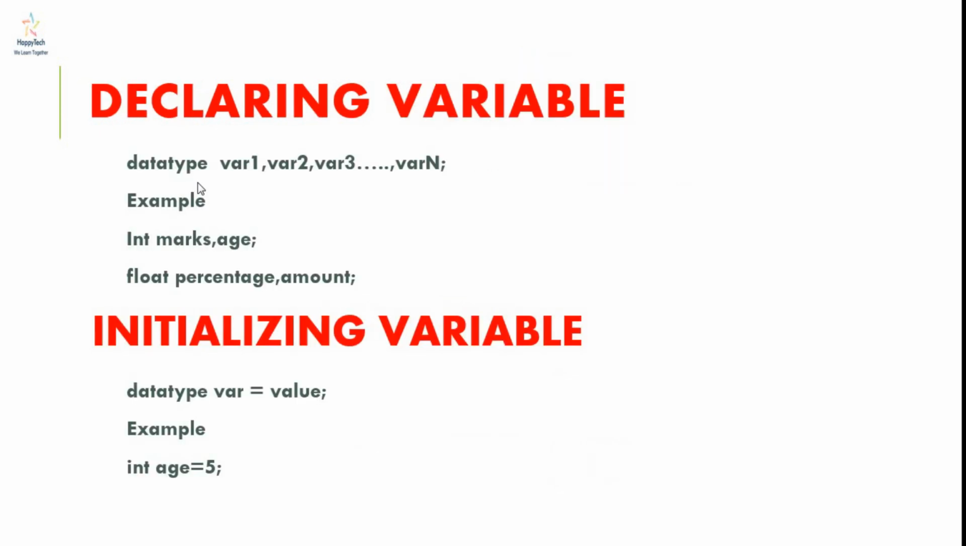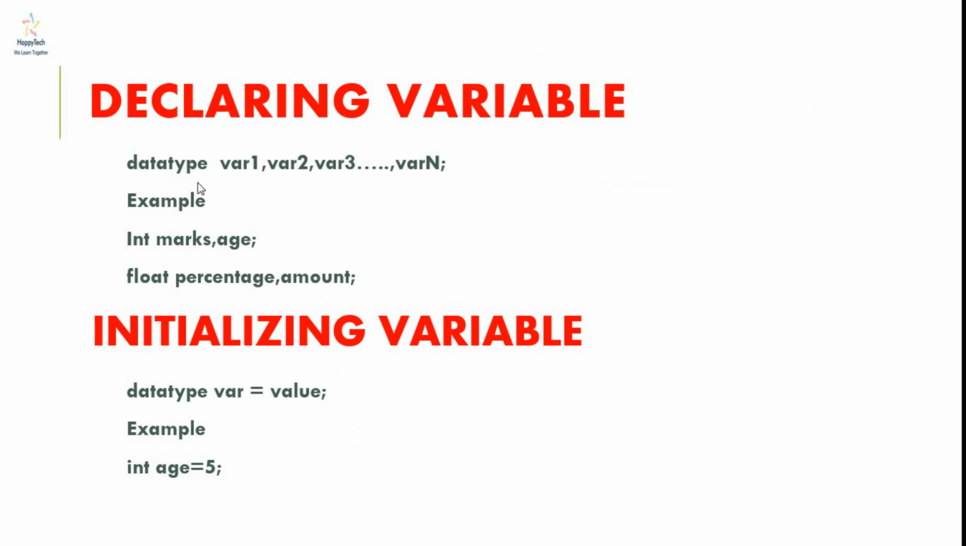Now, how to declare a variable? There is a proper syntax to declare a variable. First we have to write the data type, then the variable names separated with commas, and at the end we have to write a semicolon to mark the end of the line. The examples are int age, marks; float percentage, amount.